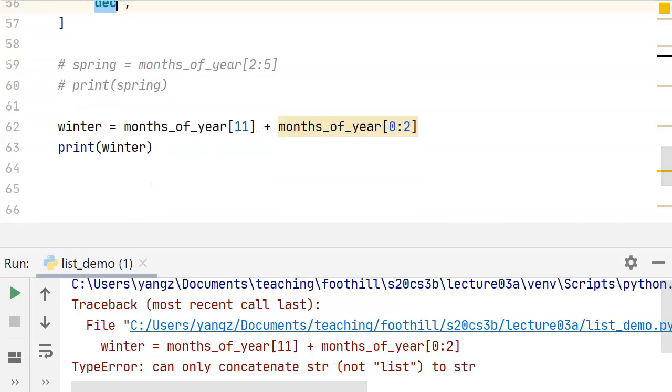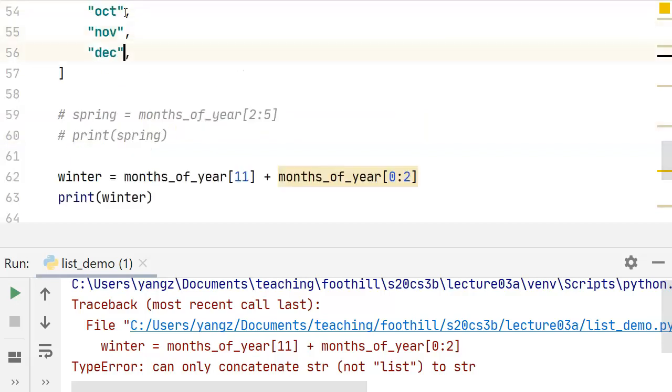And remember, if we want to concatenate 2 lists together using the plus operator, then this one must be a list. It can be a list of one element that is just December, but it has to be a list. It cannot be just one element, which would be a string.